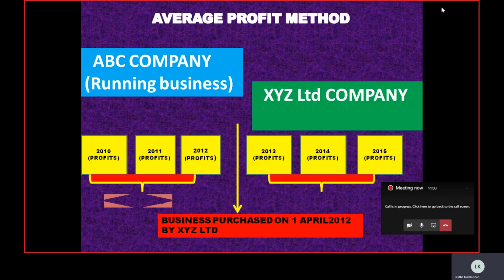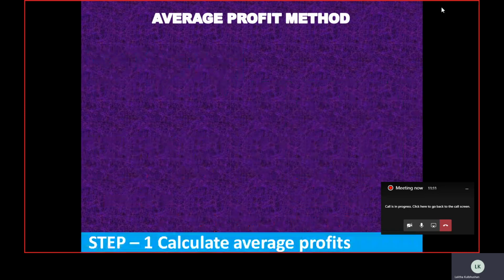Now, the next thing we are going to discuss is how to calculate the goodwill using the average profit methods. There is a series of steps which you are supposed to follow.